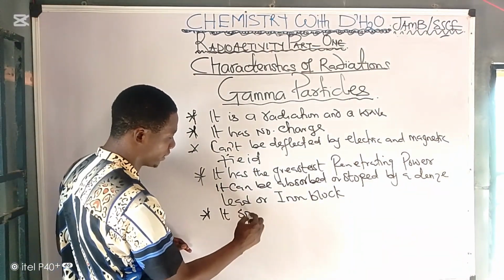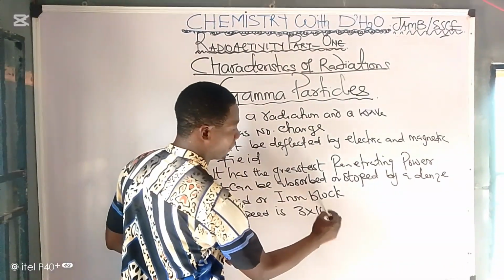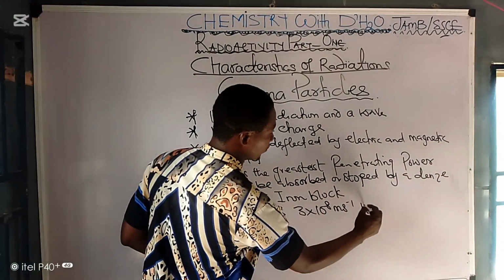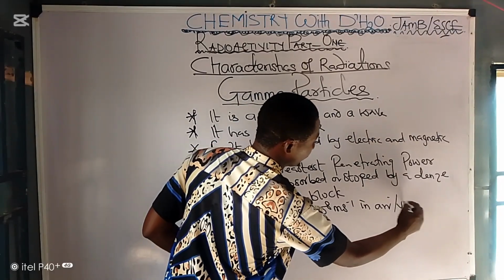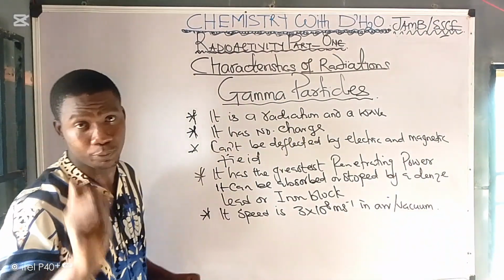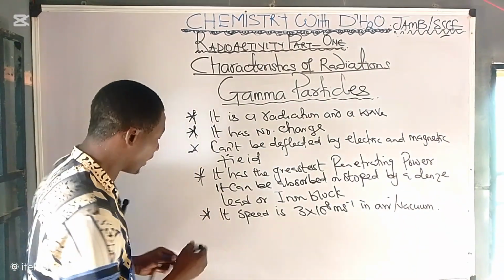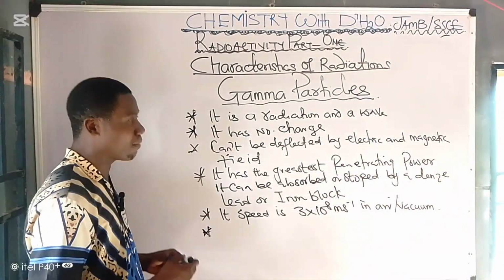Its speed is 3 times 10 raised to the power of 8 meters per second in air or vacuum. So that means your gamma ray has the same speed as the speed of light because it is one of the electromagnetic waves. Now, what do we use to detect gamma ray?